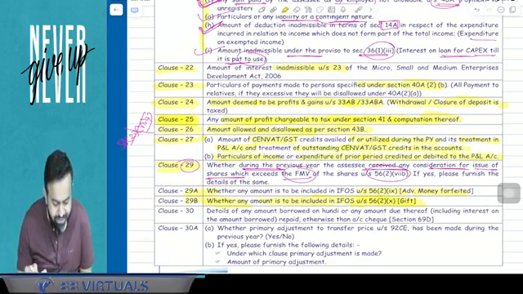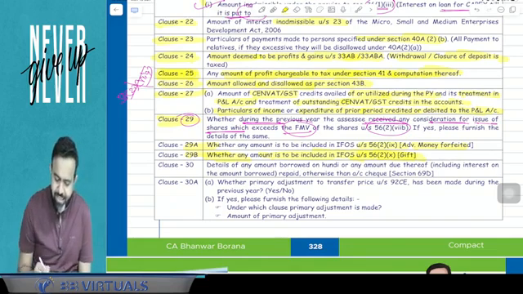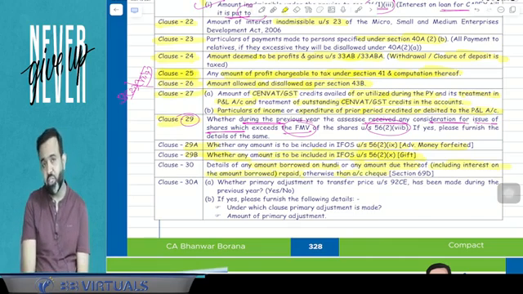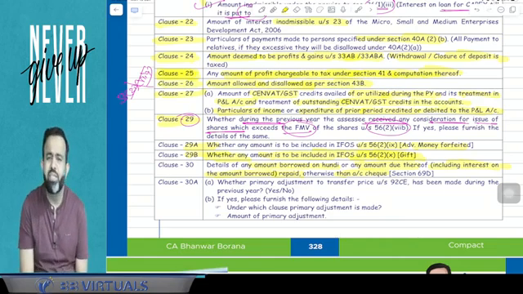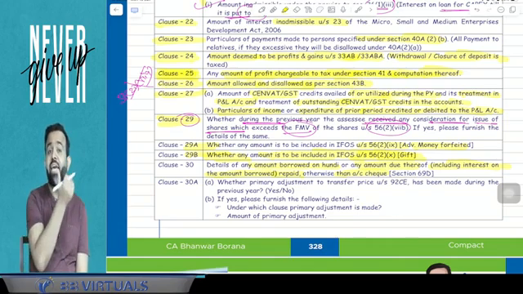Now clause number 30, not a very relevant clause. Clause number 30 says the details of any amount borrowed on hundi or any amount due thereon, including interest on the amount borrowed, repaid otherwise than through account payee cheque. A hundi is basically a promissory note. Suppose I have a promissory note and on the basis of it I have taken a cash loan or I am repaying the loan in cash.